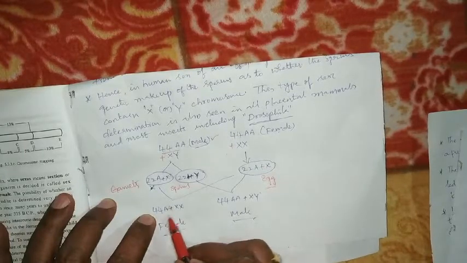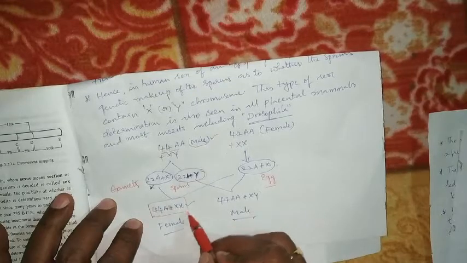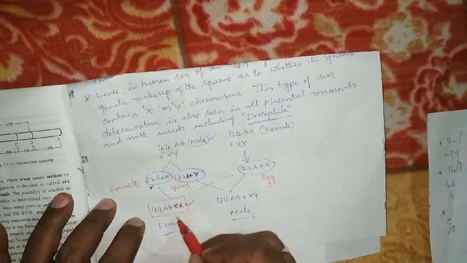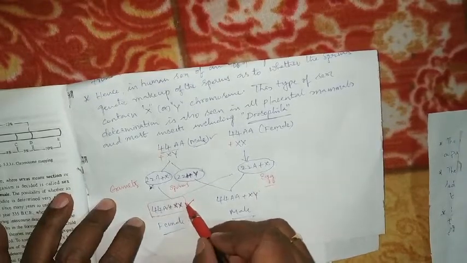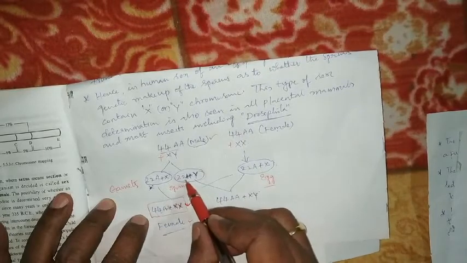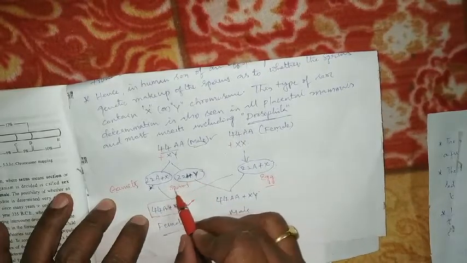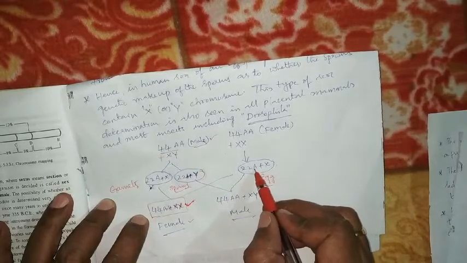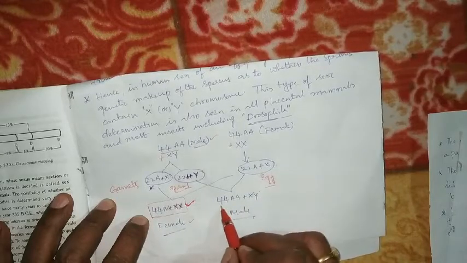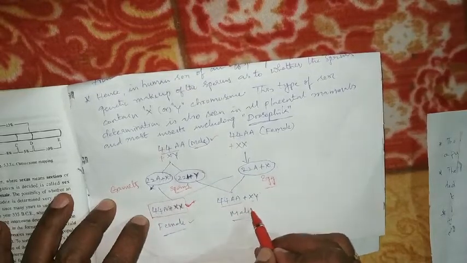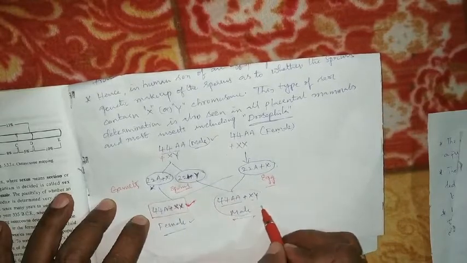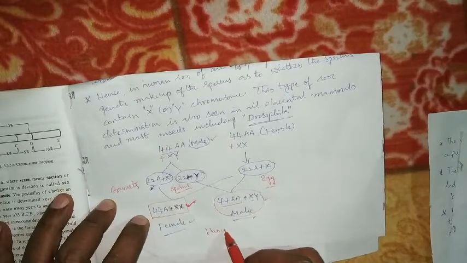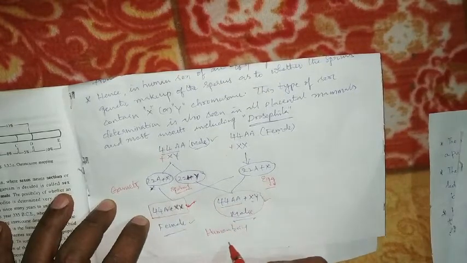44AA plus XX containing one organism formed, that is a female. XX represents the female, as we already know. It is a homogametic female. If the Y chromosome containing sperm gamete of the male fuses with the 22A plus X containing egg, then we get 44AA plus XY containing one organism. This is a heterogametic male. Examples are the human being and Drosophila.